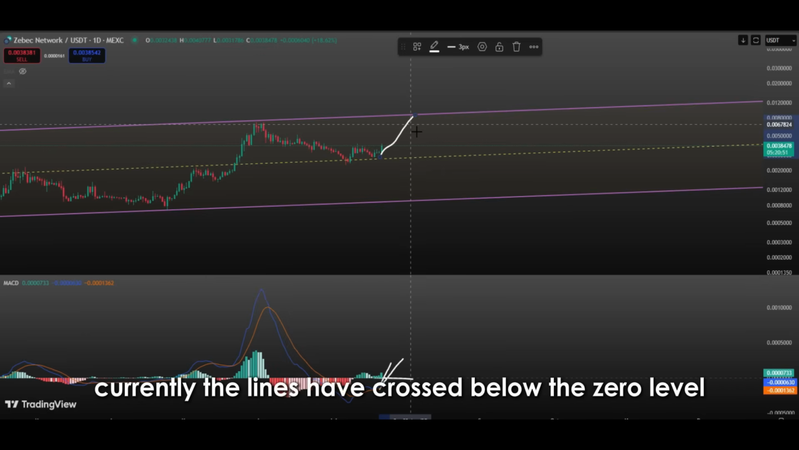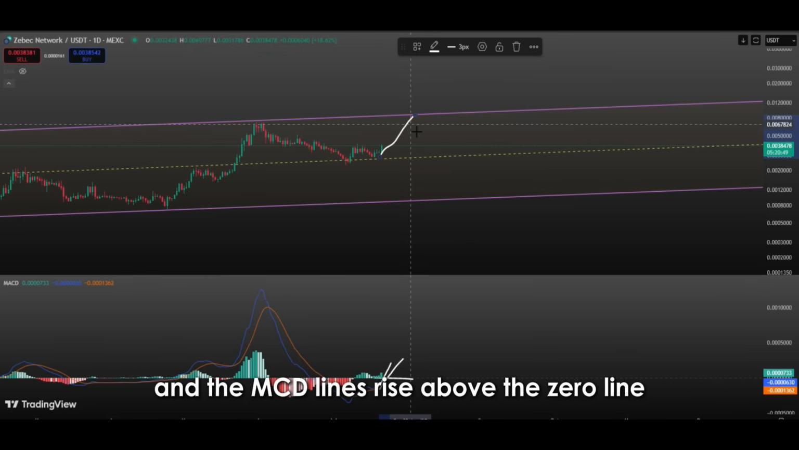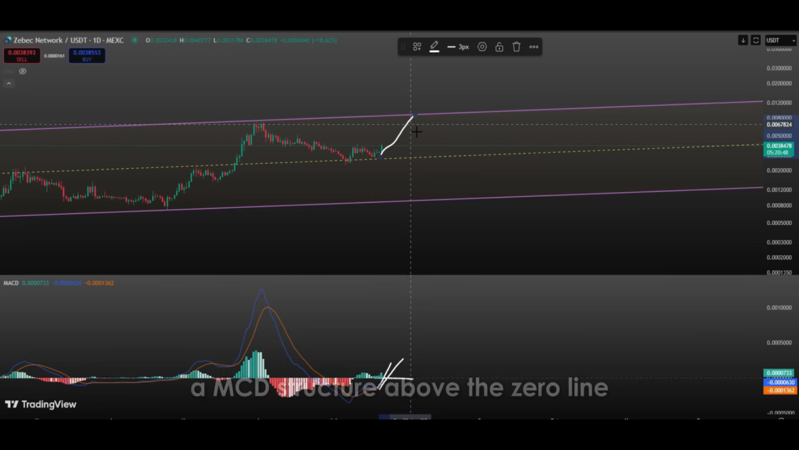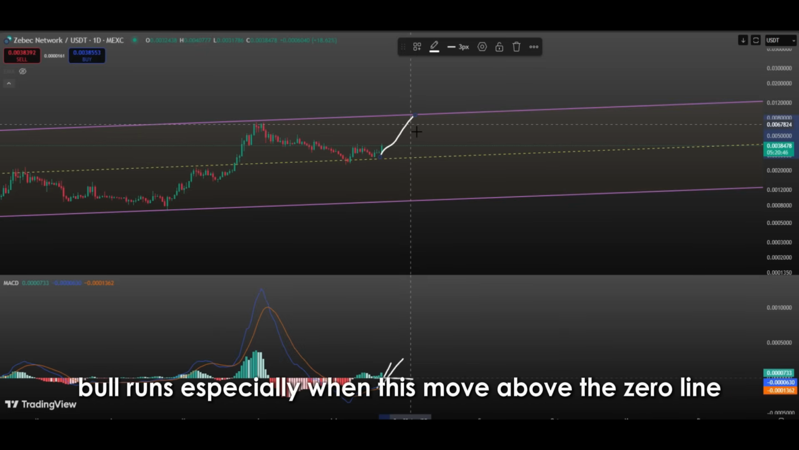Currently, the lines have crossed below the zero level but are showing an upward trajectory. If this movement continues and the MACD lines rise above the zero line, the upward momentum is likely to strengthen further. A MACD structure above the zero line can serve as strong evidence that prices have entered a bullish trend. In the past, such structures have been seen as the starting points of strong bull runs.